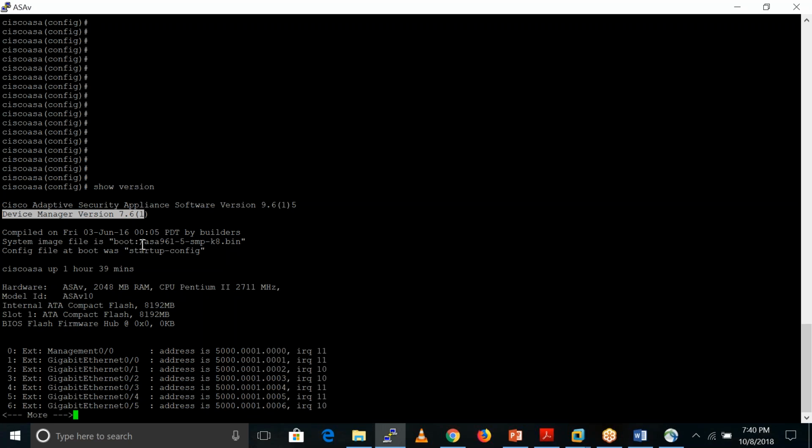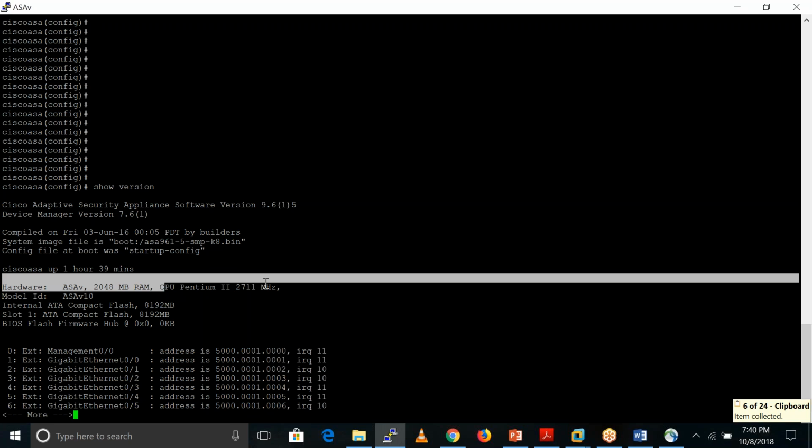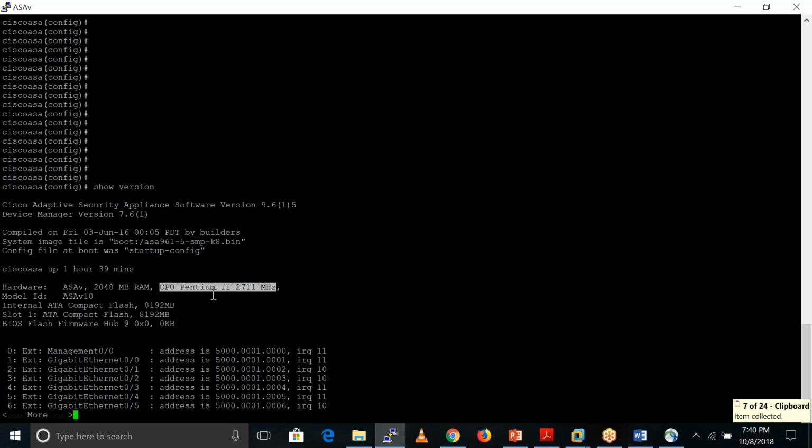This is the software image of the ASA firewall, asa961-smp-k8.bin. Okay, this is the actual operating system image of this firewall. This is a virtual firewall, and it has RAM of 2 GB and the CPU, which is Platinum, i2711.